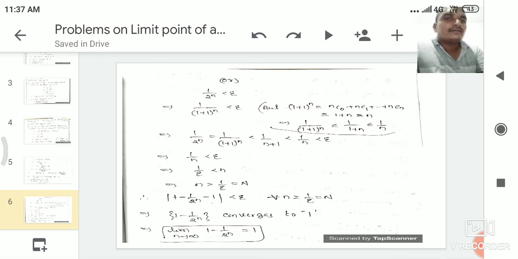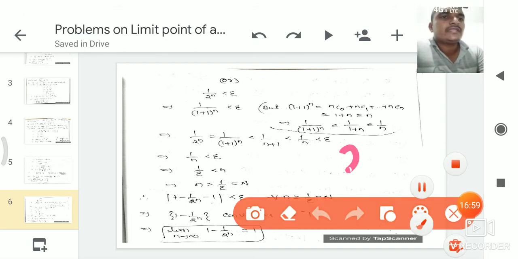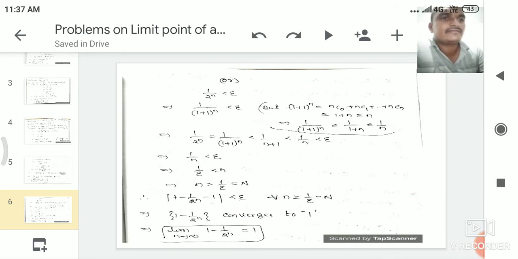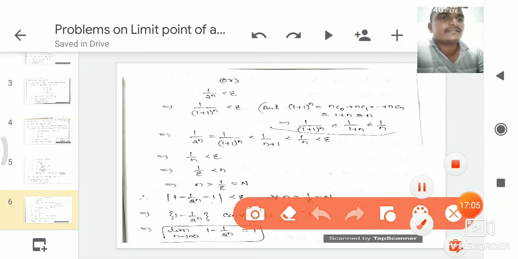From that we write: whenever 1 plus 1 whole power n is greater than n, 1 by 1 plus 1 whole power n is less than or equal to 1 by n. So here we see one example. Whenever 2 is less than 3, here the greater than symbol, we take greater than 1.